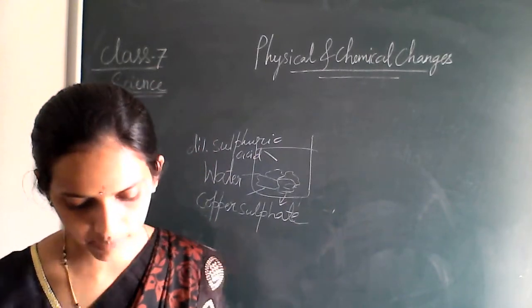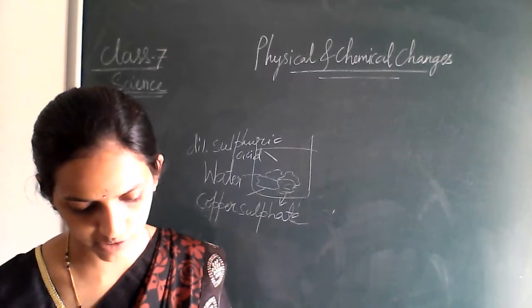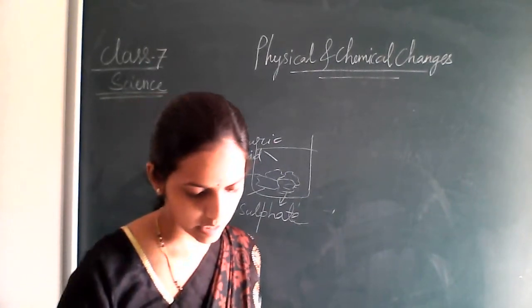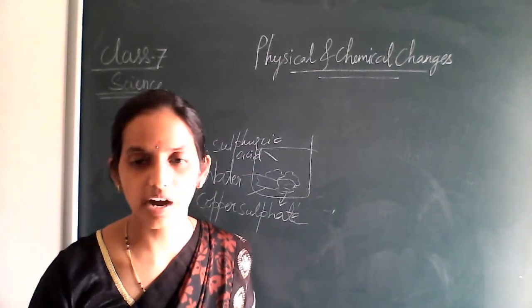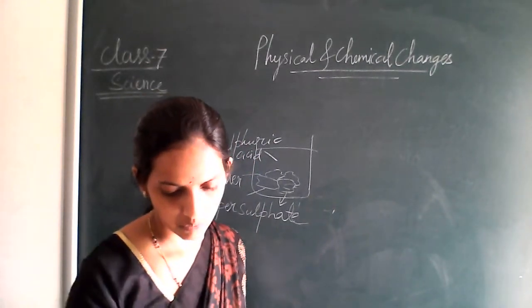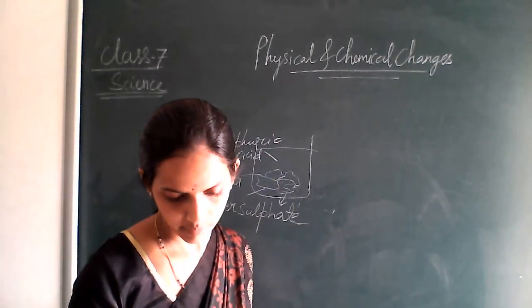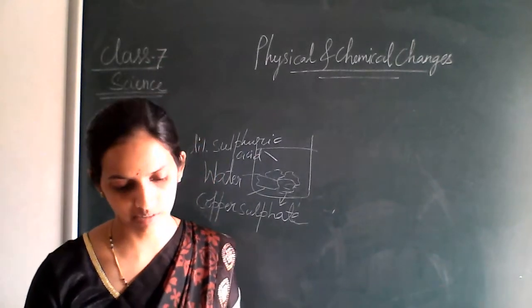So in the next class we are going to solve the exercise questions of this chapter. Today's class was about crystallization and rusting of iron, right? What all things have we studied? Physical and chemical changes.